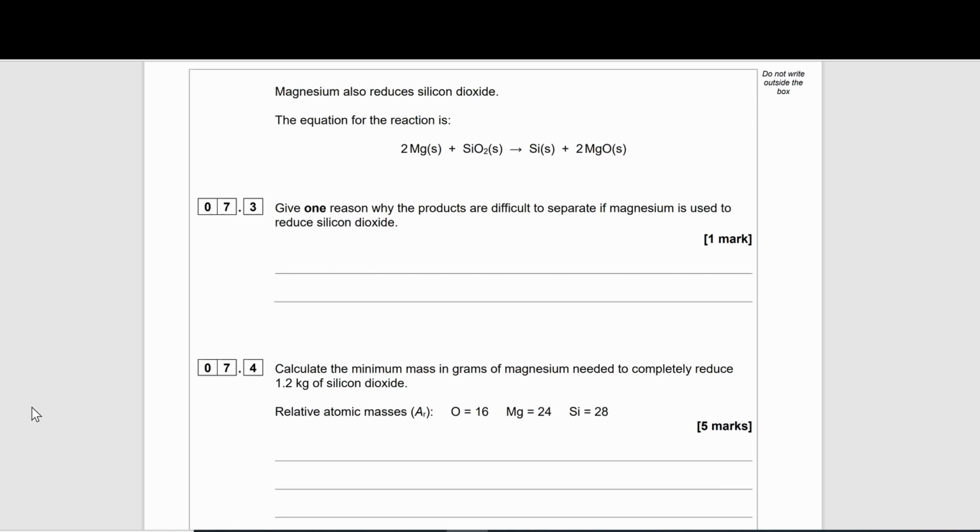Magnesium also reduces silicon dioxide. The equation for the reaction is shown. 7.3. Give one reason why the products are difficult to separate if magnesium is used to reduce silicon dioxide. So let's look at the equation again. We've got magnesium, solid, silicon dioxide, solid, silicon solid, magnesium oxide solid.